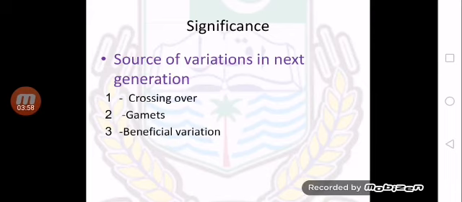Due to crossing over, variations are produced in gametes, and when these gametes fuse with each other to form zygote, the new one in the next generation would have a different genetic makeup with respect to parents. And thus meiosis allows a species to bring variation in the next generation. And these are known as beneficial variations because due to these variations, the organisms can withstand the changing environment.